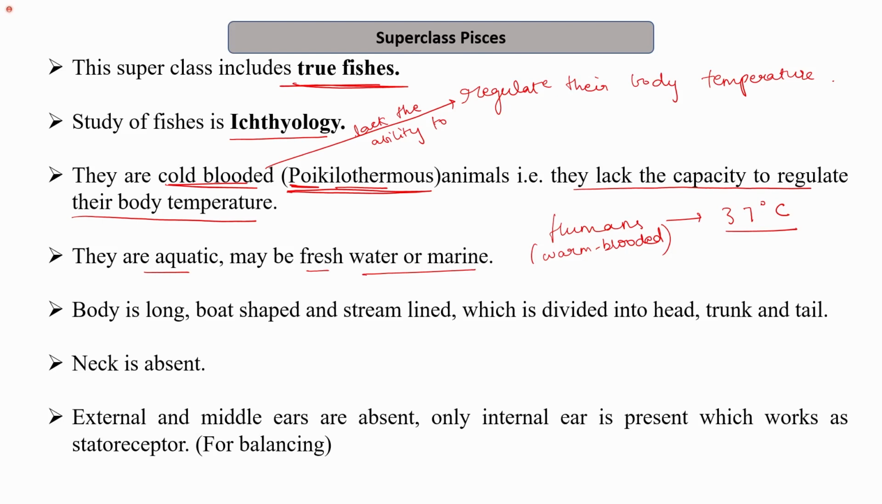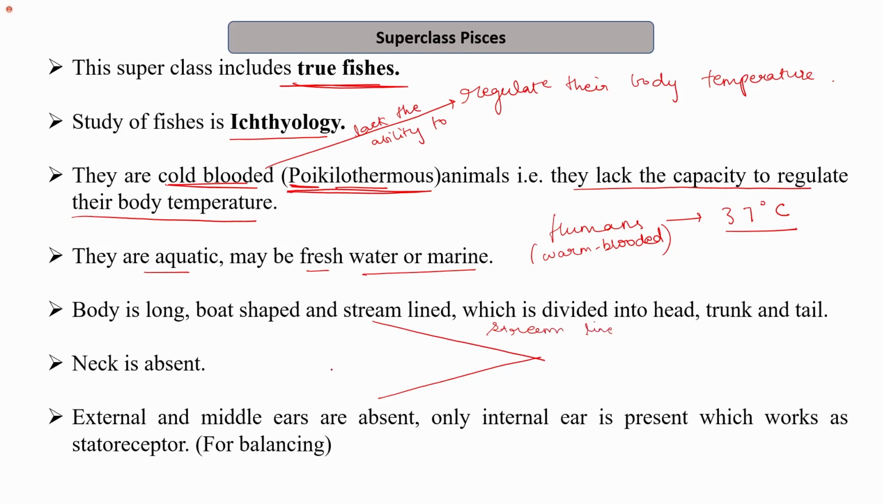Their body is long. We all have seen fish. So their body is long. It is boat shaped and it is streamlined. So streamlined body, what is the advantage of streamlined body? So their body is streamlined like this. So this is the streamlined structure.